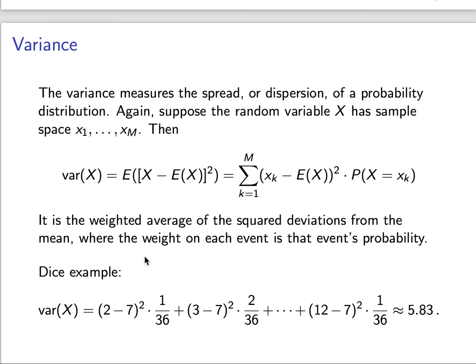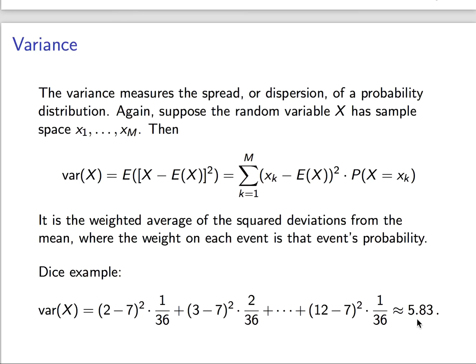And so if we churn through this formula in the dice example, what's the first term in this sum? Well, the first entry was a 2 and the mean was a 7. So this term right here would be 2 minus 7, squared, and the probability would be 1 out of 36. The next term in the sum, k equals 2, corresponded to the outcome 3. So 3 minus 7, squared, is the deviation, and the probability is 2 out of 36. You just carry on in this form, and you sum up all of those contributions to variance, and you end up with 5.83.